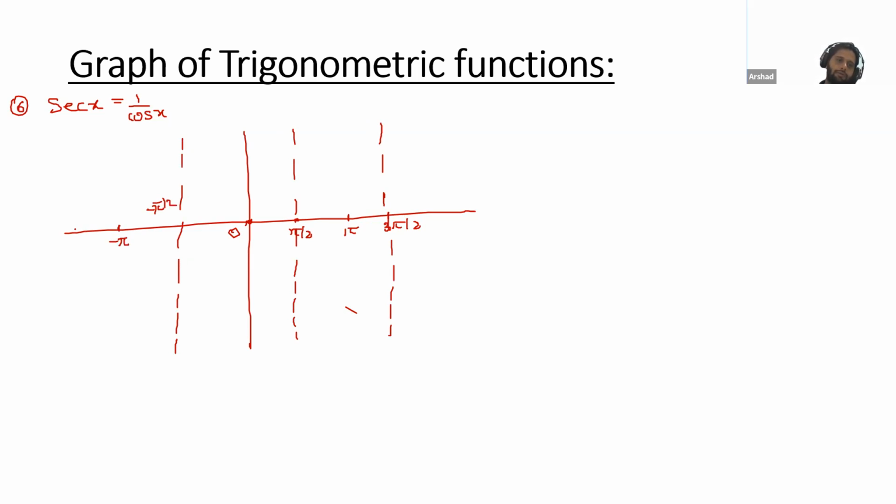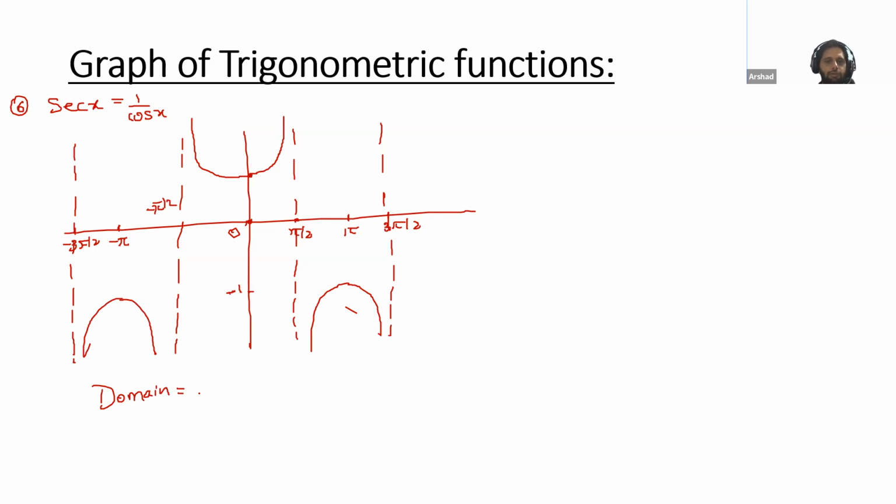Then we have minus pi, then minus 3 pi by 2. For 0, you have the value 1. For pi by 2, we do not have any value. Here also, we do not have. Pi value is minus 1. This is minus 1. Like this.